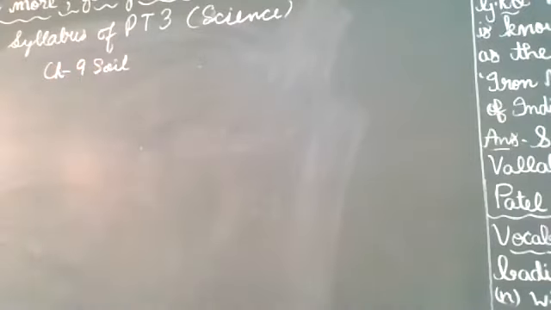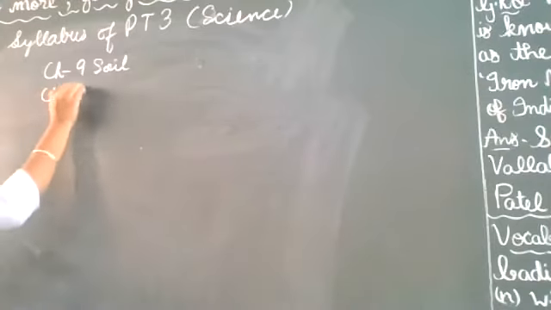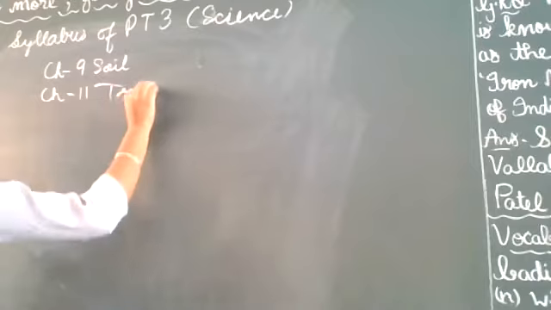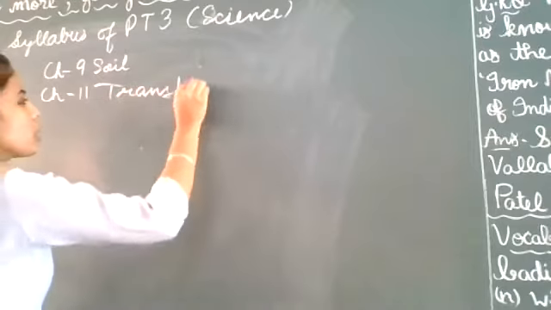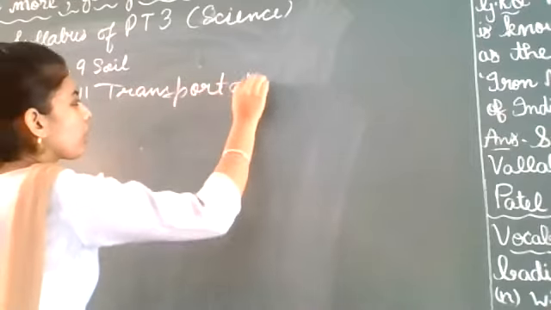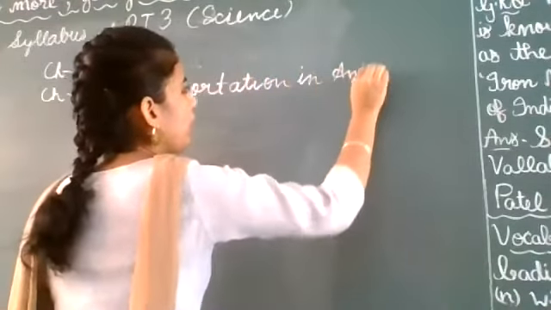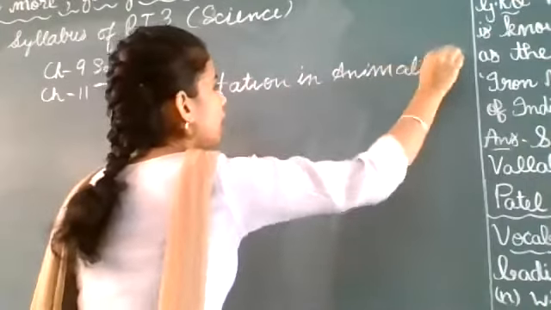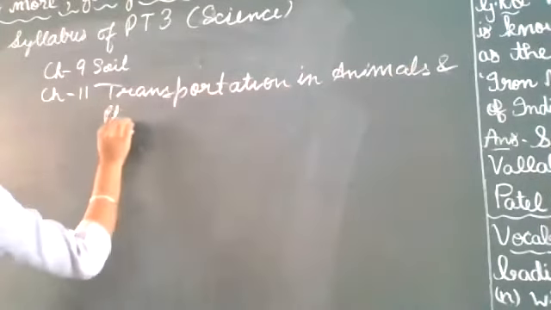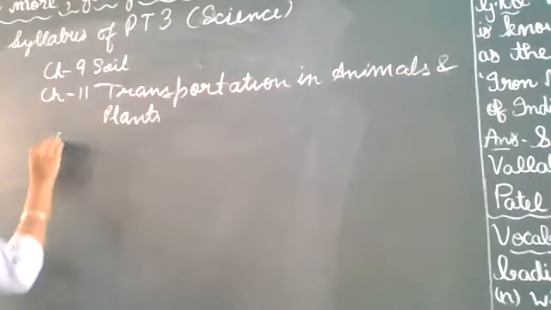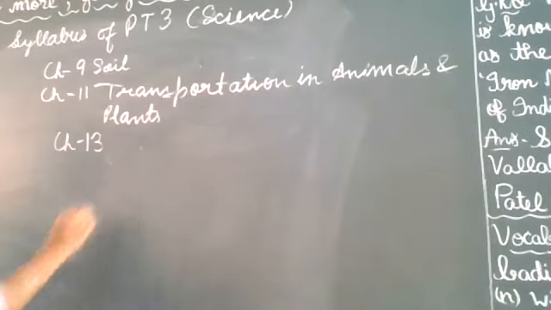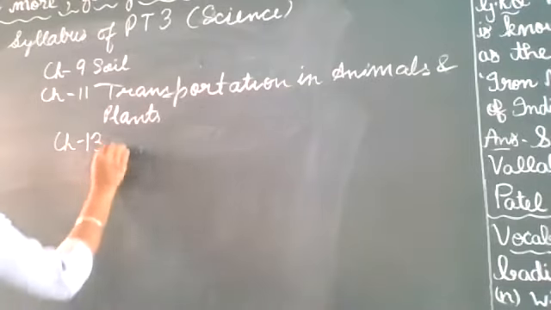Next, chapter number 11, transportation in animals and plants. Next chapter number is 13, that is motion and time.